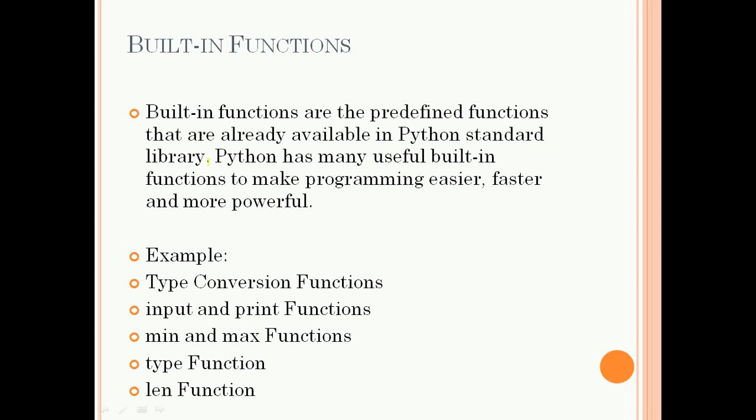Using the len function, we can find out the number of elements of a string or a list or a tuple or a dictionary. And we know that there are several modules available in Python. In the modules, there are some built-in functions also, and you can use these built-in functions by importing the modules.